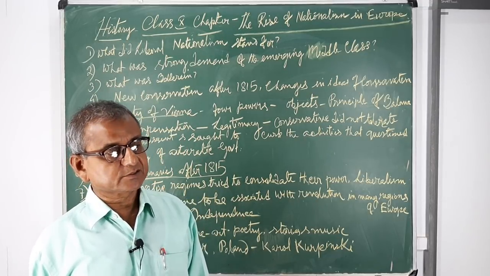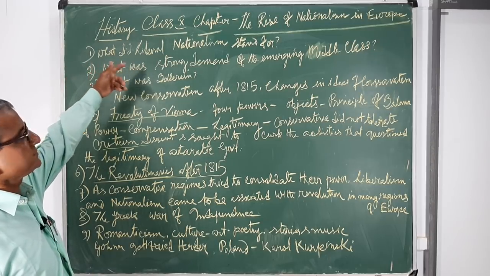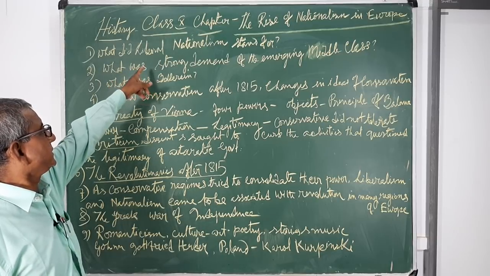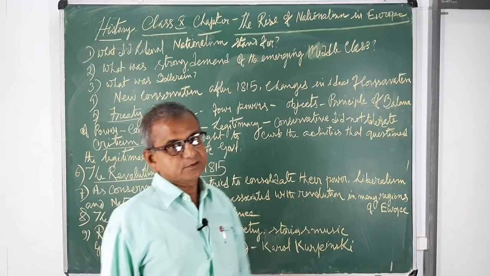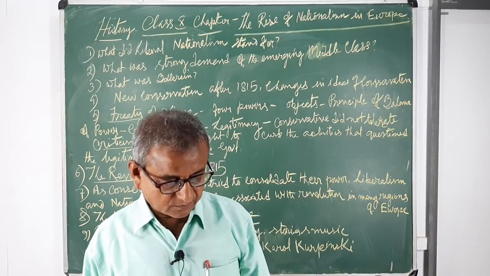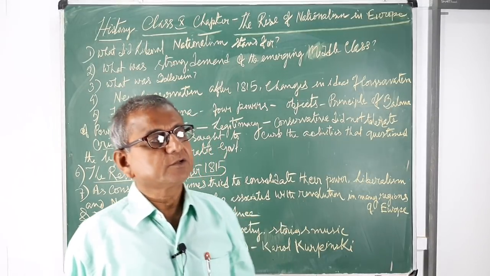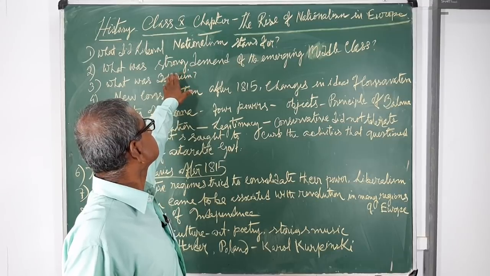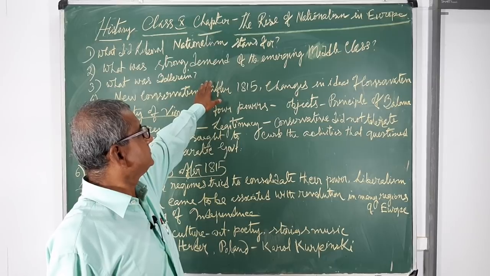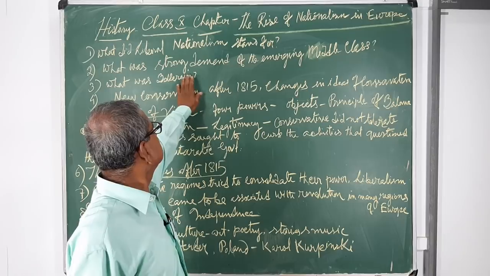I would like to discuss today our next topic in the same chapter, the rise of nationalism in Europe. What did liberal nationalism stand for? We know that two forces emerged in Europe at the time. One is liberalism, another was conservatism. Now, liberal nationalism stood for the freedom for all and equality before the law enjoyed by all the people.